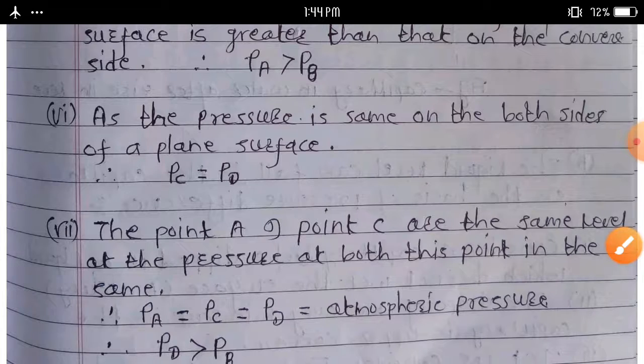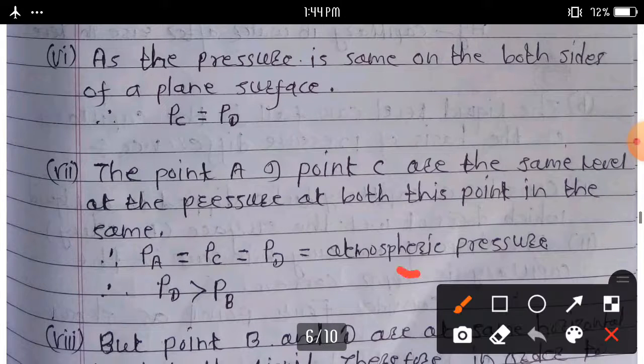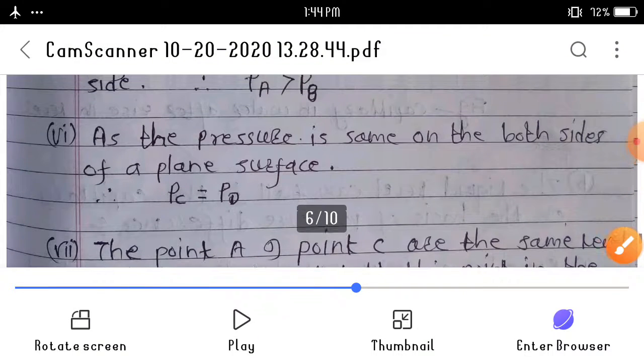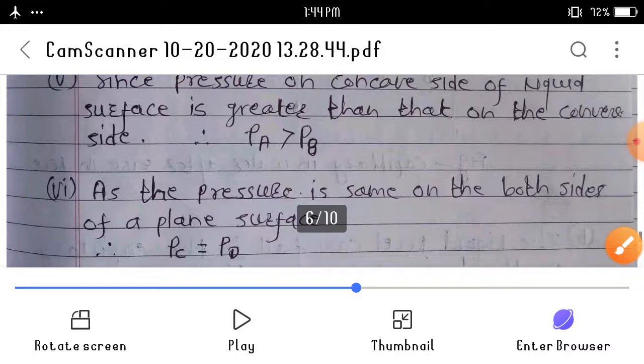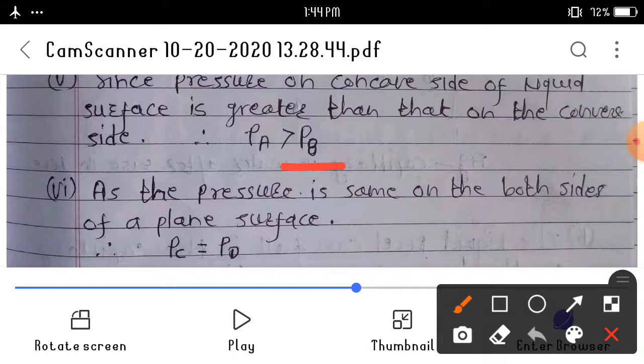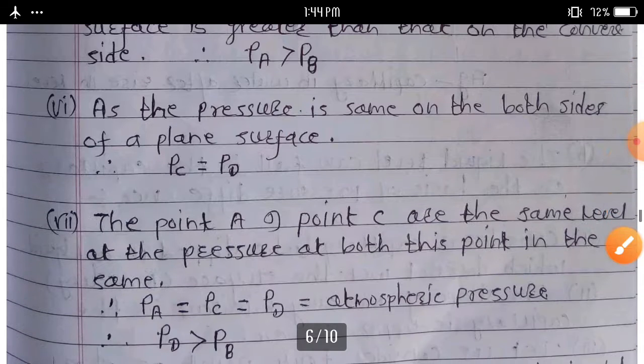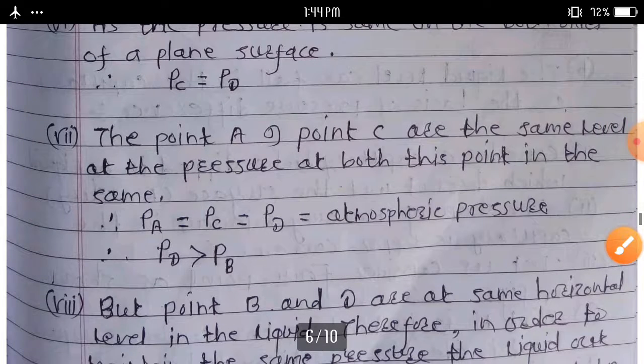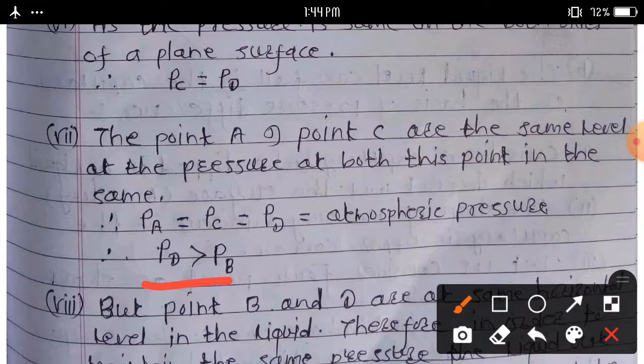These are all atmospheric pressure. Therefore, we can write P suffix D greater than P suffix B, because P suffix D is equal to P suffix A.